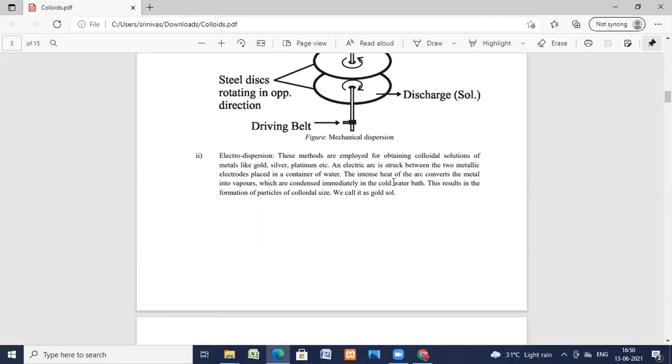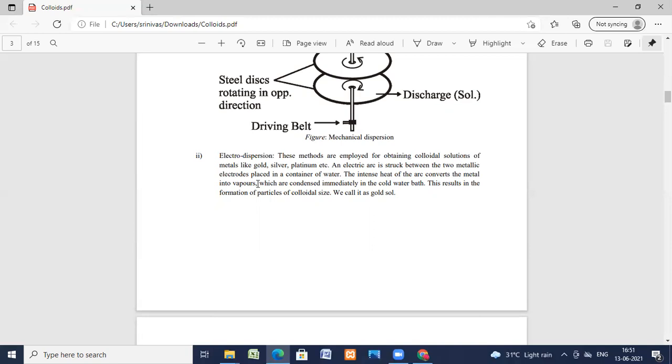Now, the intense heat of the arc converts the metal into vapors. Whatever electrodes we are taking, they are converting into vapor state by the aid of the heat of the arc. These get condensed immediately in the cold water.